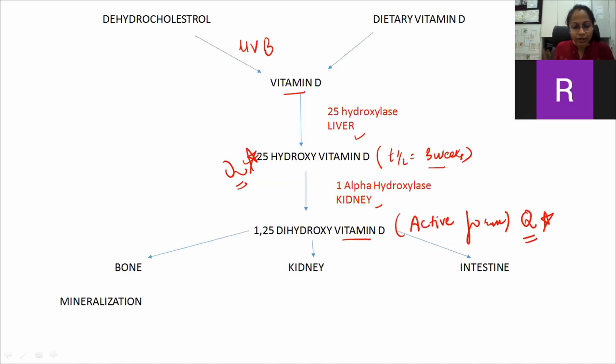This active form of vitamin D acts on bone, leading to increased mineralization of the bone. In the kidney, it leads to increased calcium and phosphate levels by increasing absorption from the proximal tubules, and through the intestine there is increased calcium and phosphate absorption. So this is the main work of vitamin D.